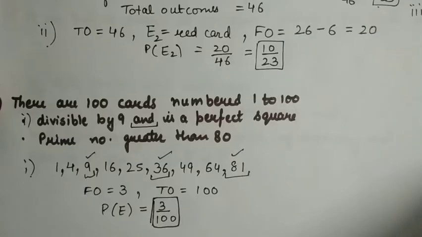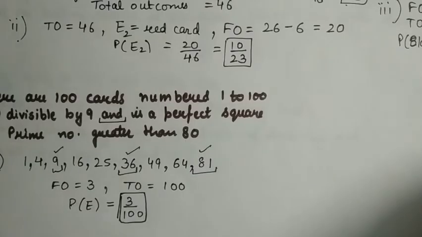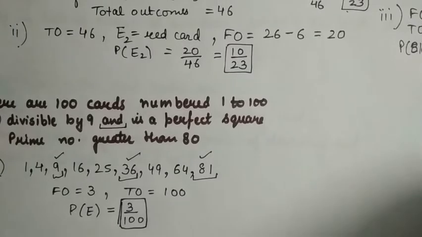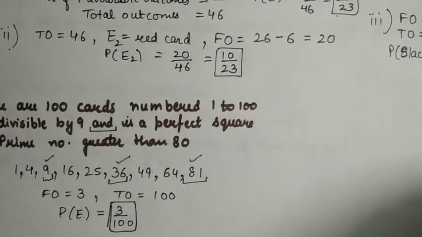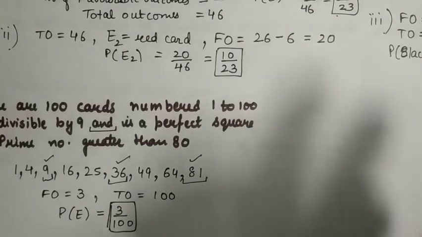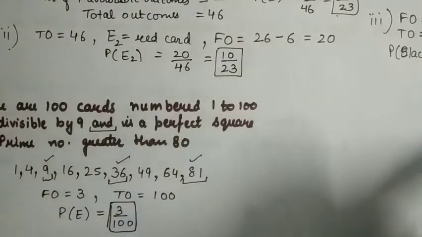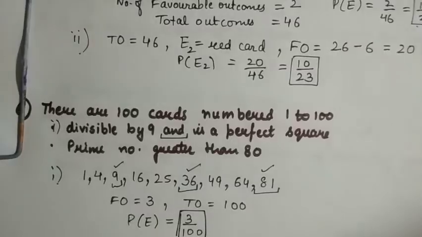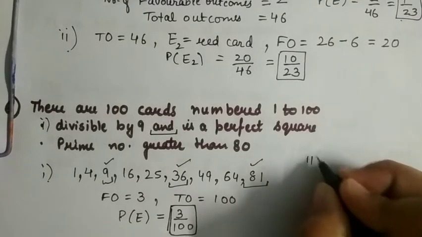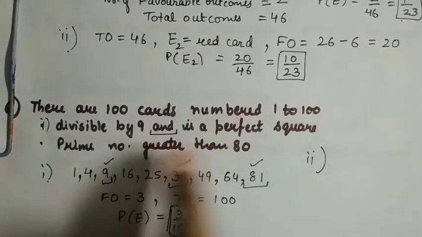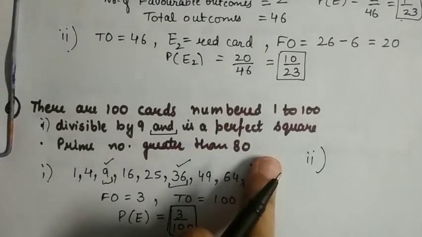Whenever "and" is written, you have to consider both the cases, means you have to consider them simultaneously. It should satisfy both the conditions. And when "or" is written, you add up the favorable cases of both the conditions. Okay. Now in the second part, they are asking the probability of getting a prime number greater than 80.